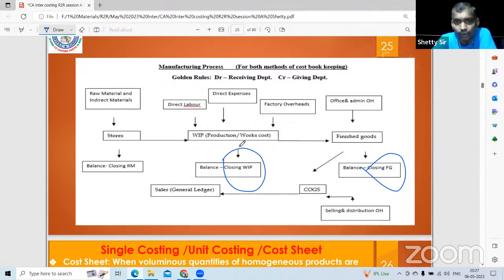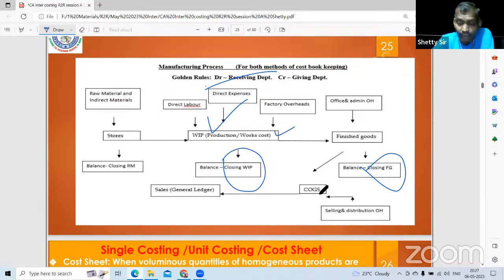So what is the entry? How do you pass the entry? Golden rules: debit the receiving department, credit the giving department. Stores: the materials are issued to production. WIP control account debit to stores control account. Next, goods are manufactured. Finished goods control account debit to WIP.